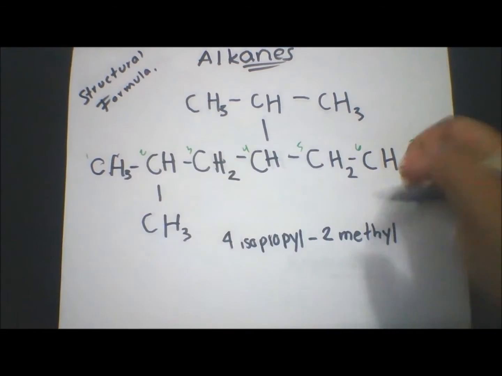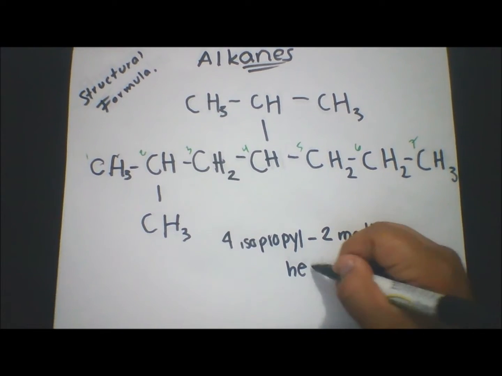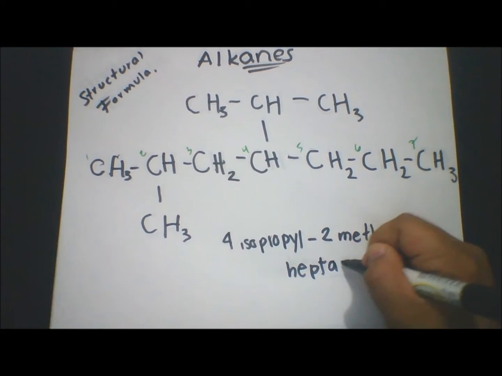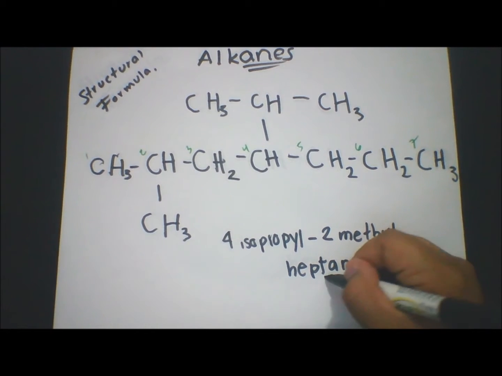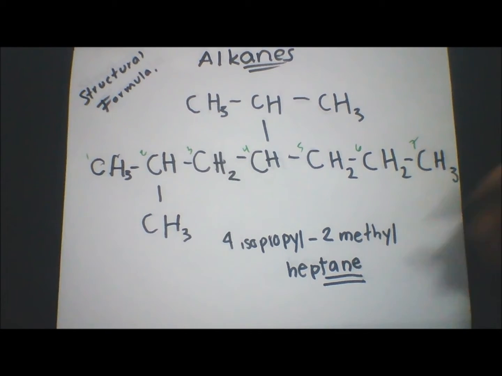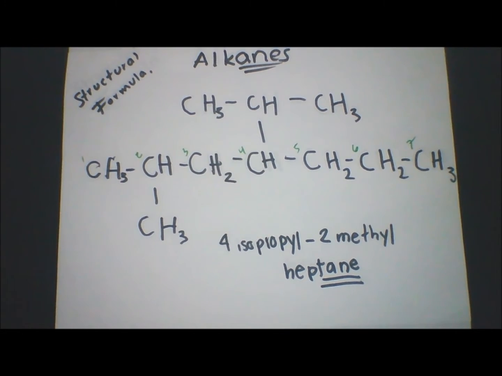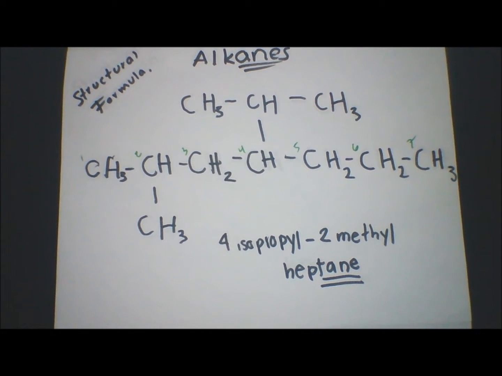And there are 7 carbons, so it's a heptane. So the name is 4-isopropyl-2-methylheptane. And then I will show you how to draw a condensed structural formula for alkanes.